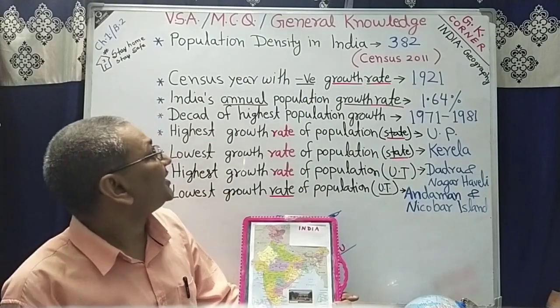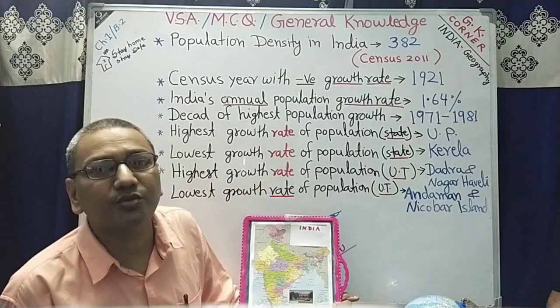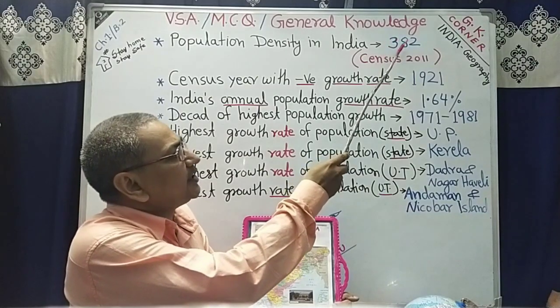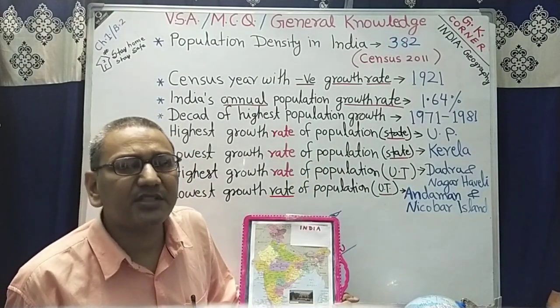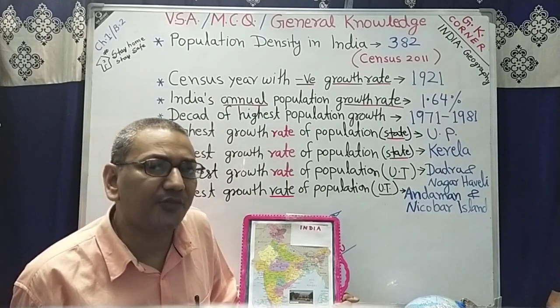Now next question is population density in India according to the 2011 census. The correct answer is 382 persons per square kilometer. Population density means the total number of people living per square kilometer of area.